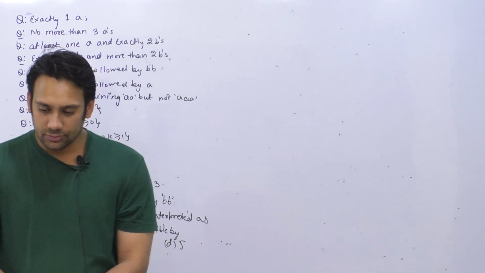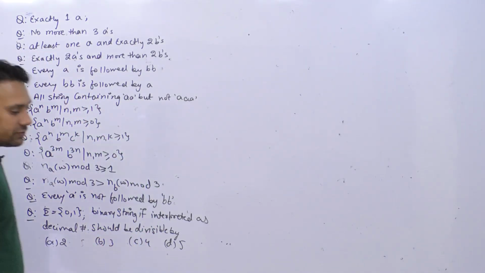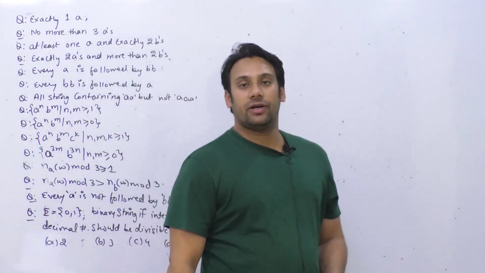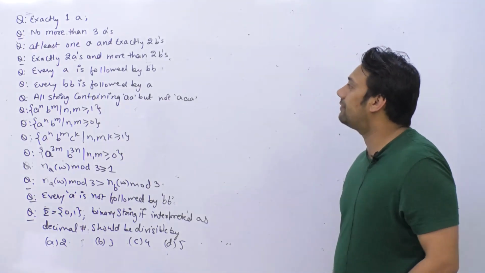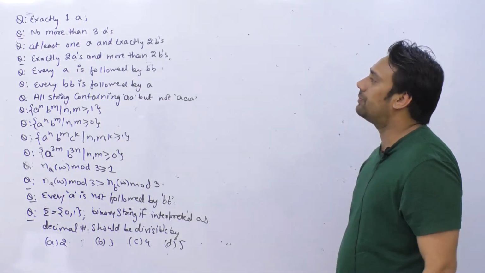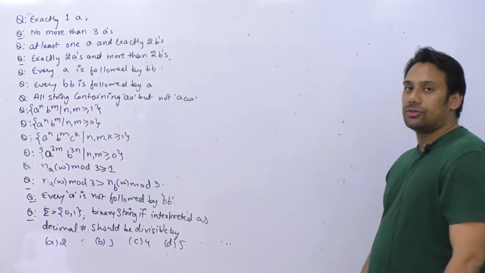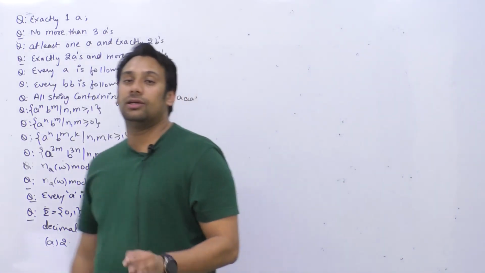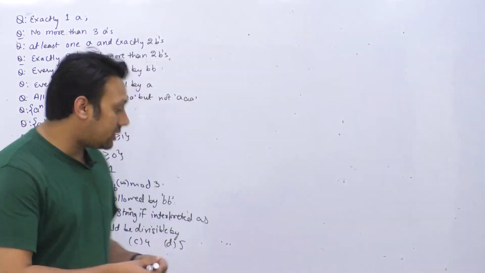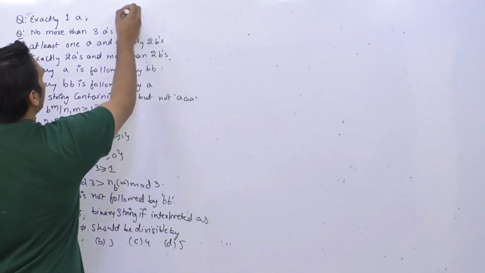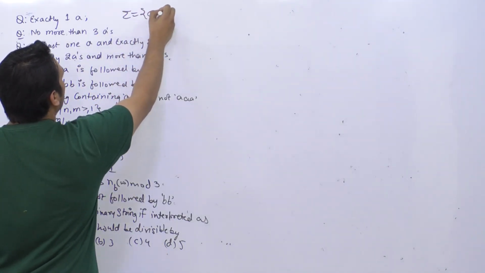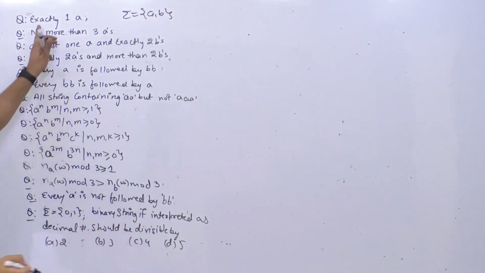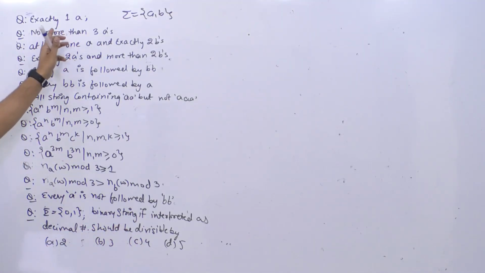Good. Great. So some of these problems we have done yesterday also, and some of these problems are very easy. For example the problem number 1 is very easy. So problem number 1 says we should have exactly 1 A. So here we are taking sigma equal to {A, B}, and the problem is that in any string we should have exactly 1 A. We cannot have more than 1 A.